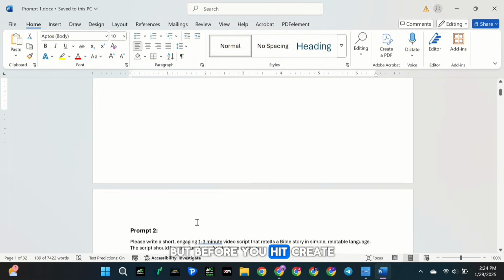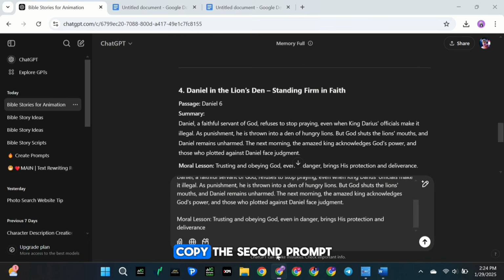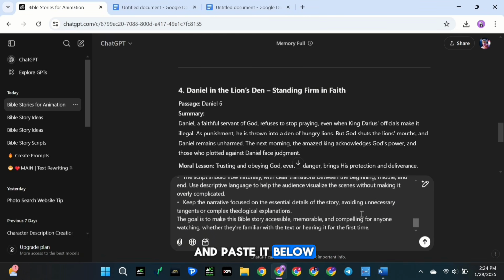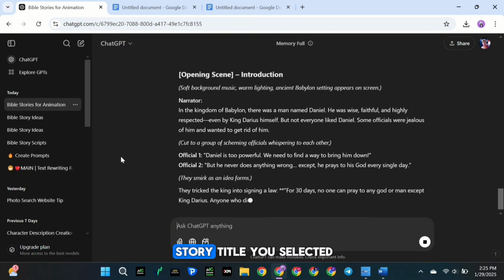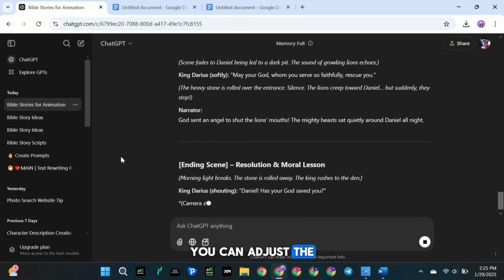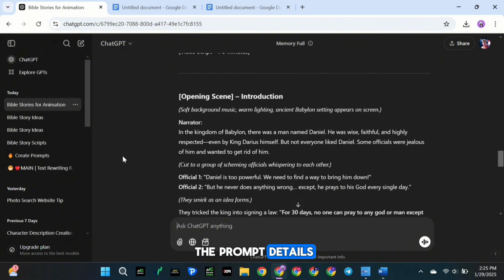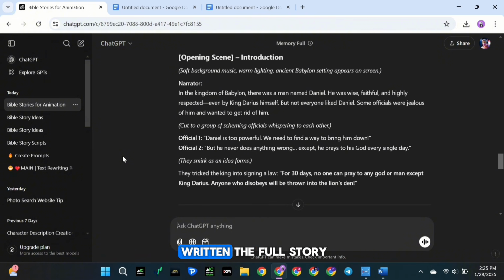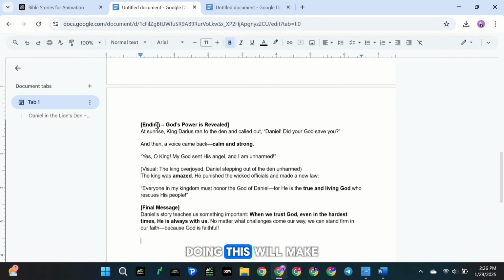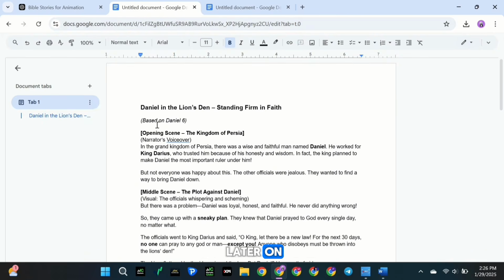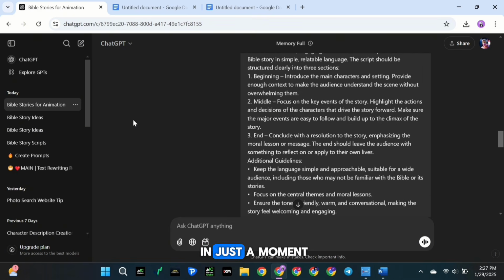But before you hit Create, go back to Discord, copy the second prompt, and paste it below. This second prompt will generate a 1 to 3 minute story based on the Bible story title you selected. You can adjust the story length by modifying the prompt details. Once ChatGPT has written the full story, copy it and paste it into Google Docs. Doing this will make things a lot easier later on. I'll explain exactly why in just a moment.